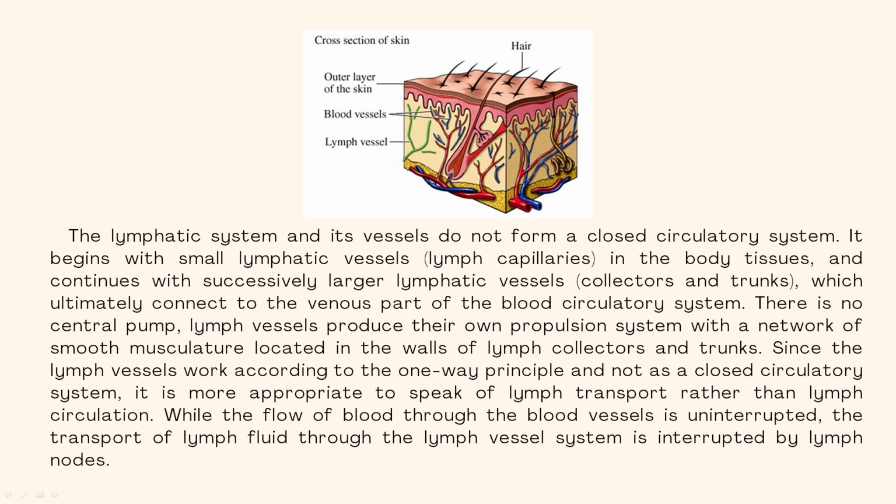Lymph vessels produce their own propulsion system with a network of smooth musculature located in the walls of lymph collectors and trunks. Since the lymph vessels work according to the one-way principle and not as a closed circulatory system, it is more appropriate to speak of lymph transport rather than lymph circulation.